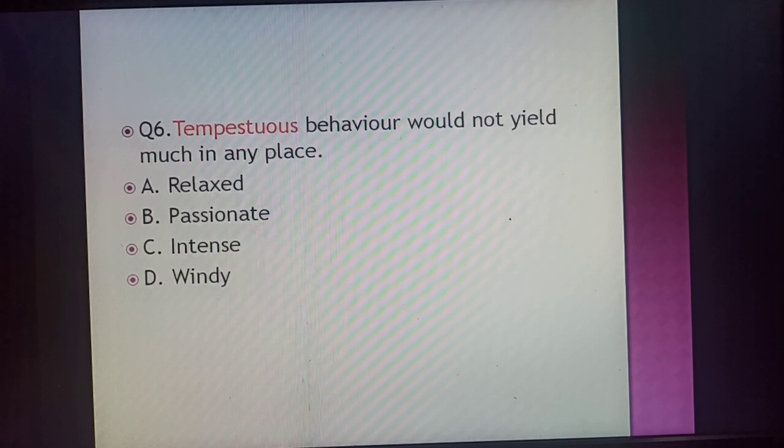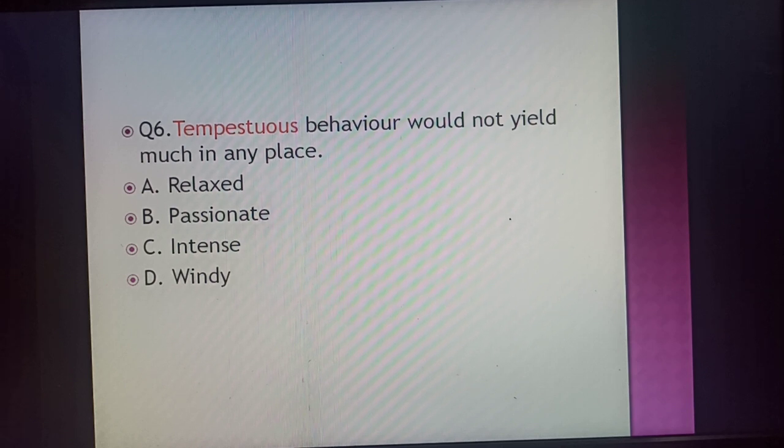And the next word, that is tempestuous. Tempestuous means being busy, and its antonym is relaxed. Tempestuous behavior would not yield much in any place, like हड़बड़ में गड़बड़ होता है. And the simple thing we have overcome in our daily life is हड़बड़ में गड़बड़.